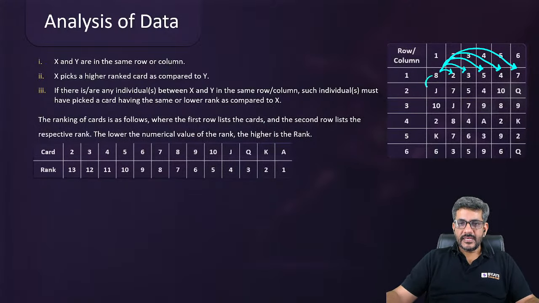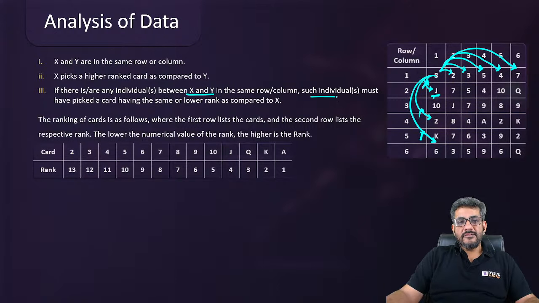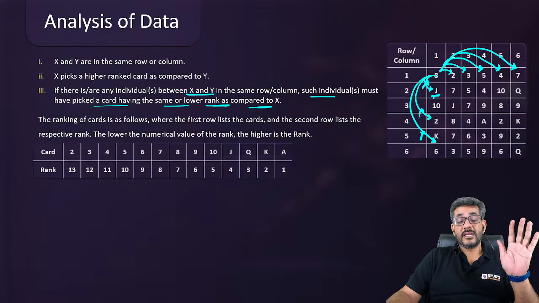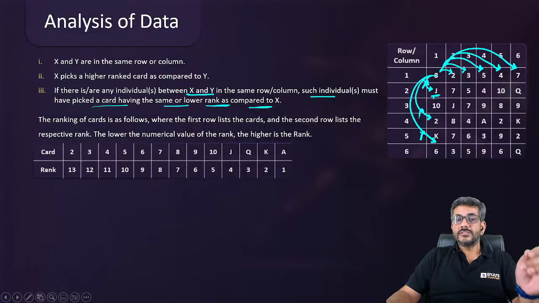Does this person beat this person? No, because he is higher ranked than 8. And once a person is higher ranked than that person, he cannot beat any other person in that column or in that row. अब वो किसी को भी beat नहीं कर पाएगा, right? Because if there is any individual between X and Y, such individuals must have picked a card having the same or lower rank as compared to X. या तो same होना चाहिए या उससे low होना चाहिए. ज्यादा अगर होगा तो that person would not be able to beat that person.